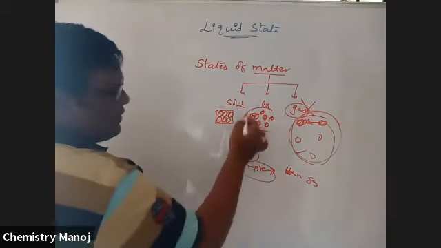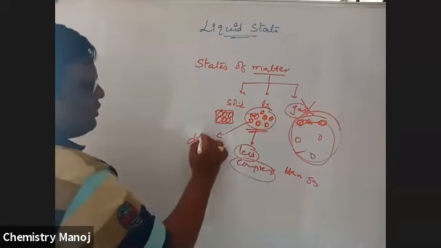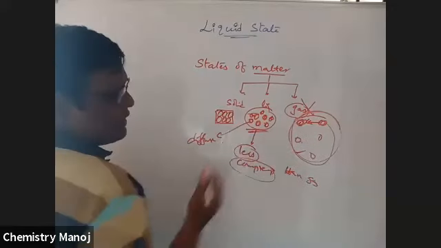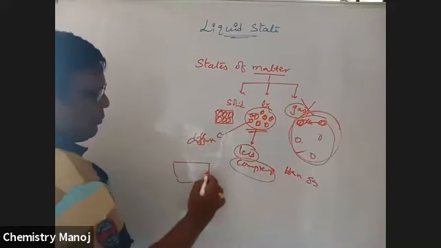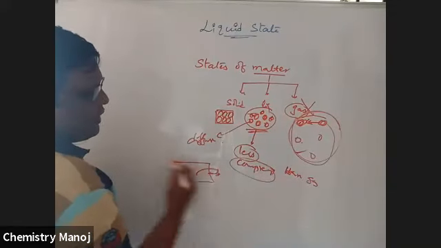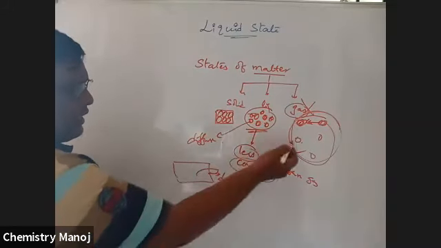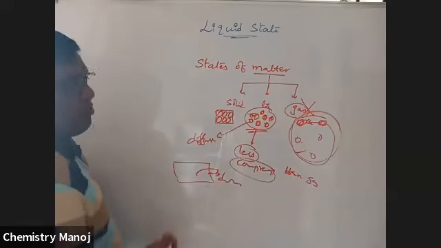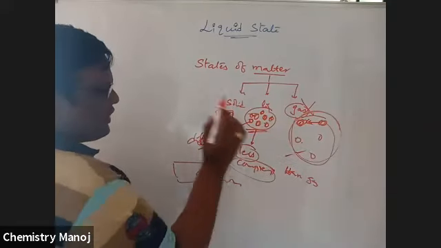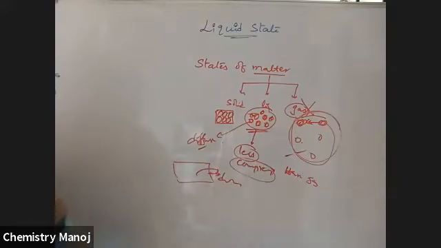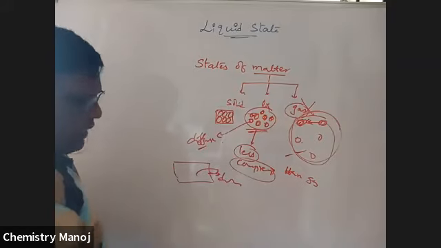These liquids also diffuse like gases. That is, when through a pinhole the gas comes out from a high pressure region to a low pressure region, this is called diffusion. Just like gases, liquids also diffuse, but gases are fast, liquids are slow. Liquids diffuse more slowly than gases. So these are some properties.